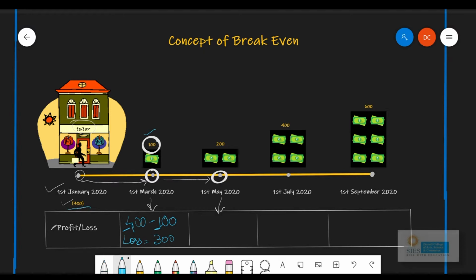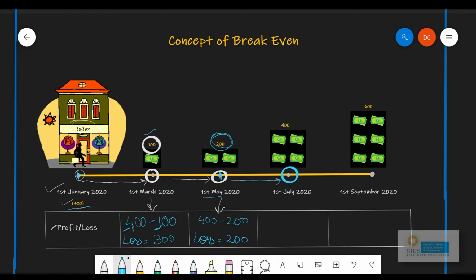Let us patiently wait and look forward to the next possible date which we have, which is 1st of May. Again, our total investment was 400 and by 1st of May we have recovered 200 rupees. We have earned a total of 200 rupees. From 1st of January to 1st of May our earning was 200. This again says that we have a loss, but of how much? 200 rupees. Let us again be patient. Let us move on to the next possible date.